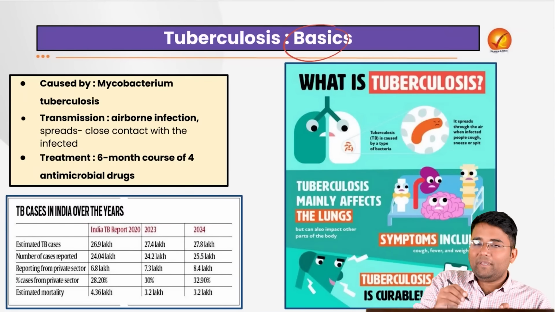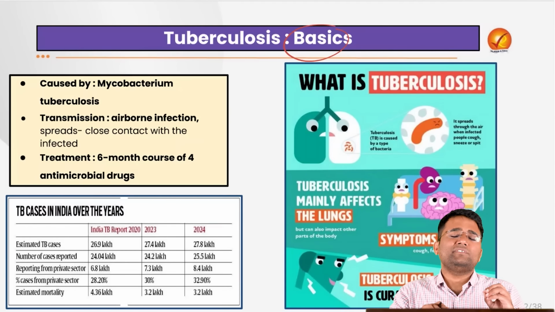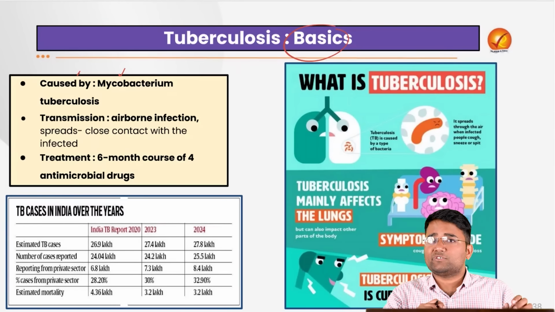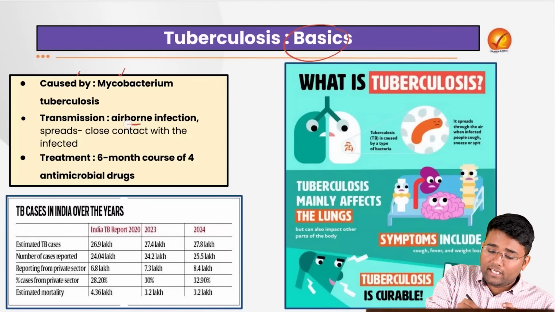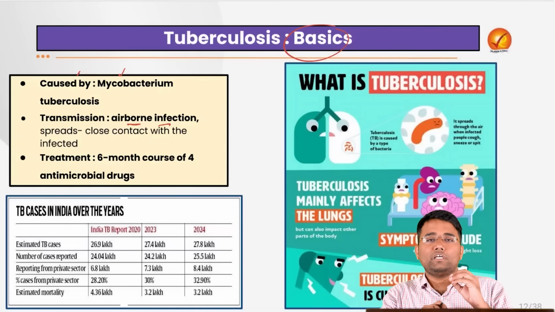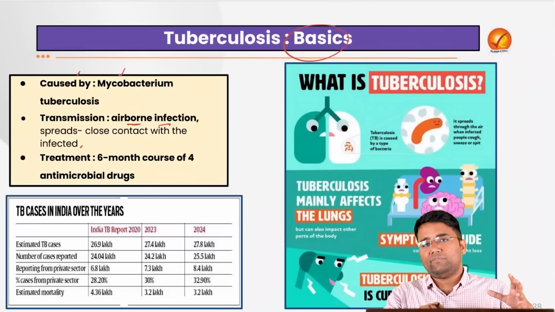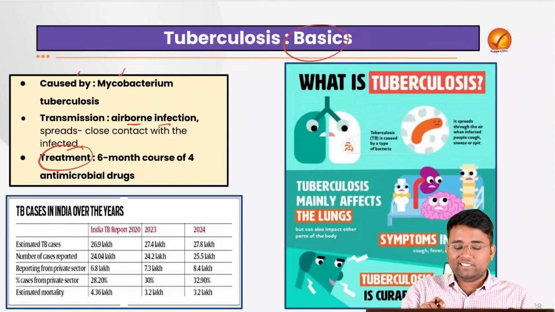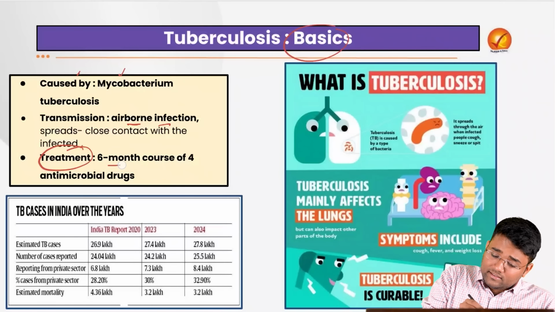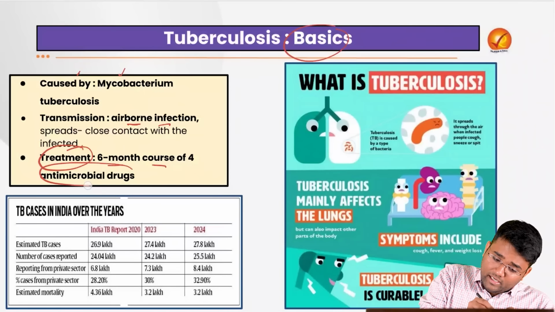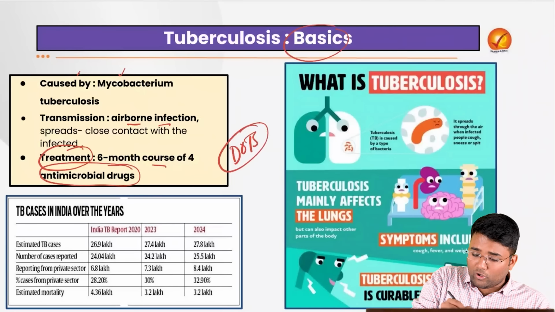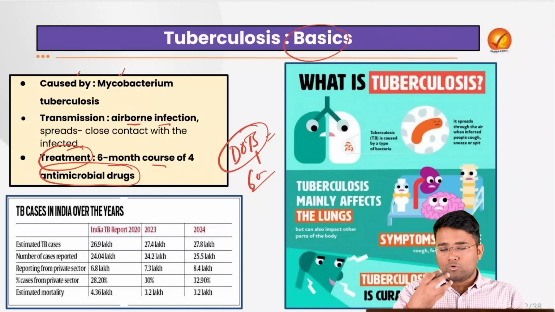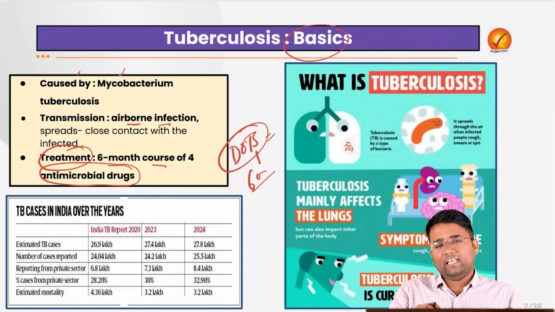Let's first try to look into some of the basics of tuberculosis and AIDS. Tuberculosis is a bacterial disease caused by the bacteria Mycobacterium tuberculosis, and the transmission happens through airborne infection, mainly with close contact with the infected person. If the person is coughing, sneezing, etc., this airborne infection can happen. Also, it is a completely curable disease. Treatment is possible, and there is a 6-month course of antimicrobial drugs. One of the courses is DOTS, which is a 6-month course, and if people complete this antibacterial drug course, tuberculosis can be eliminated.